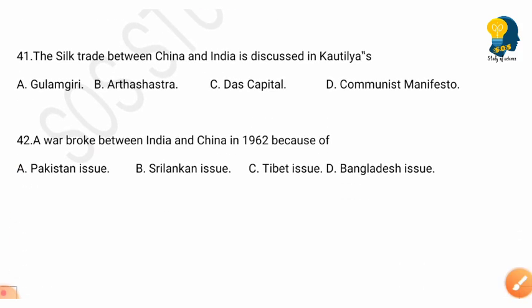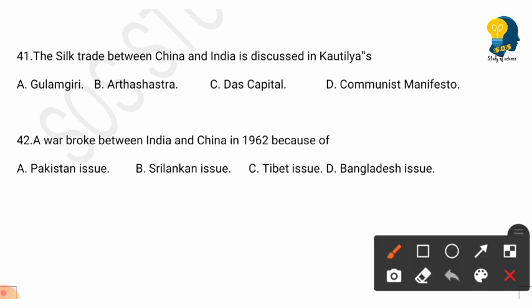The next question is, the silk trade between China and India is discussed in Kautilya's. Options are Gulmagiri, Arthashastra, Das Kapital, Communist Manifesto. And the right answer here is option B, Arthashastra. The silk trade between China and India is discussed in Kautilya's Arthashastra.